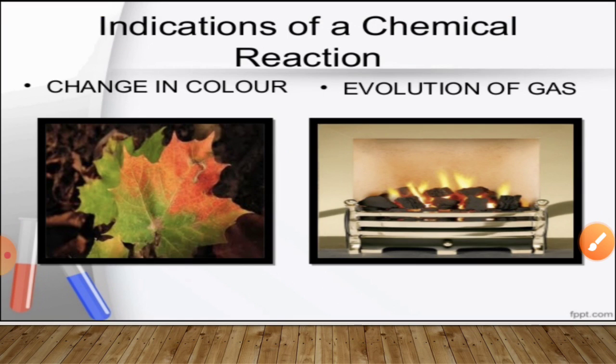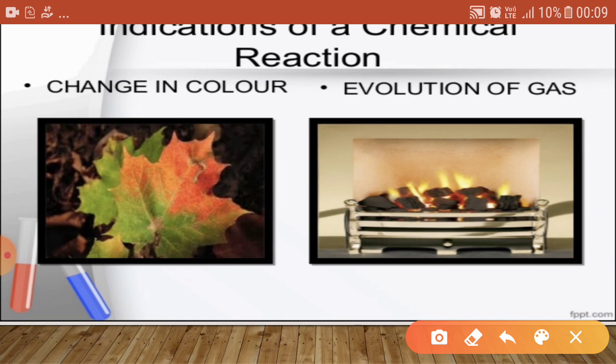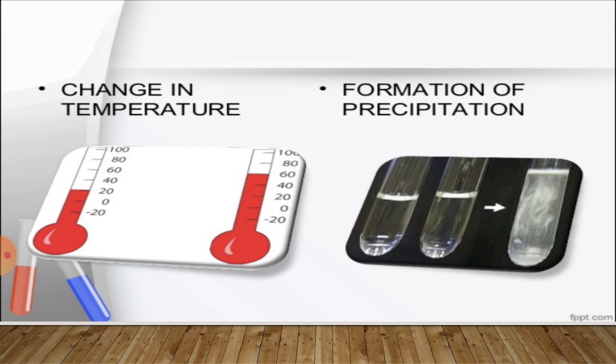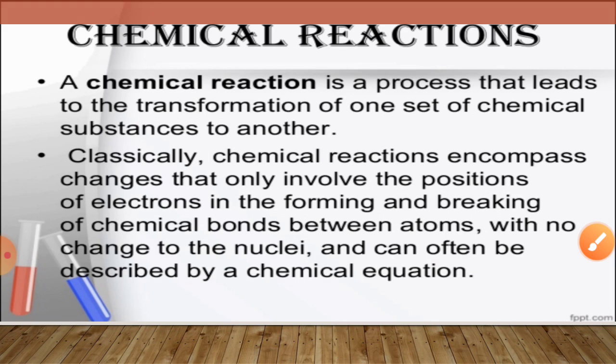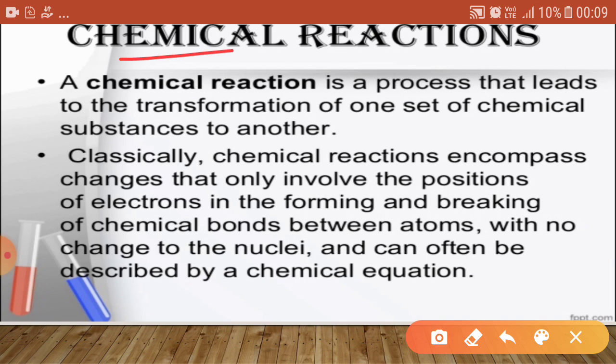So what are the indications that occur during chemical reactions? There is a change in color or a change in temperature, even the evolution of a gas or the formation of a precipitate occurs during the chemical reaction. On all these bases, we define the term chemical reaction. A chemical reaction is a process which transforms one or more substances into another, new one.